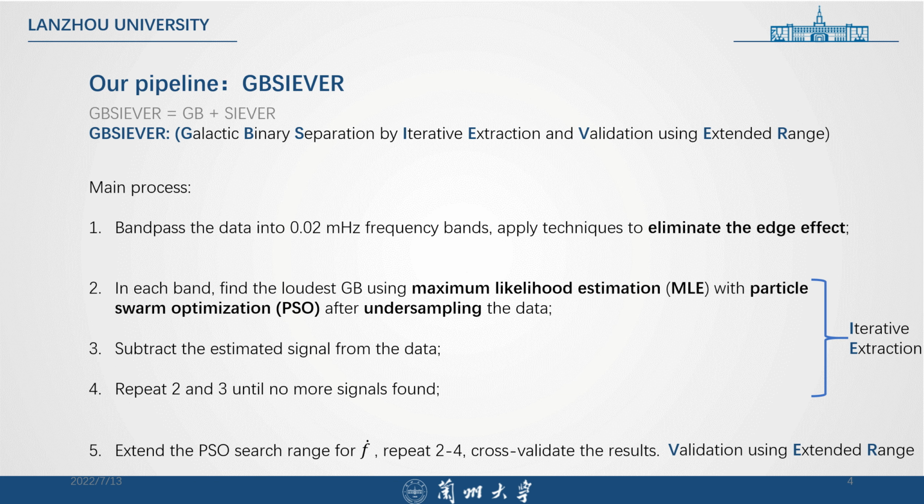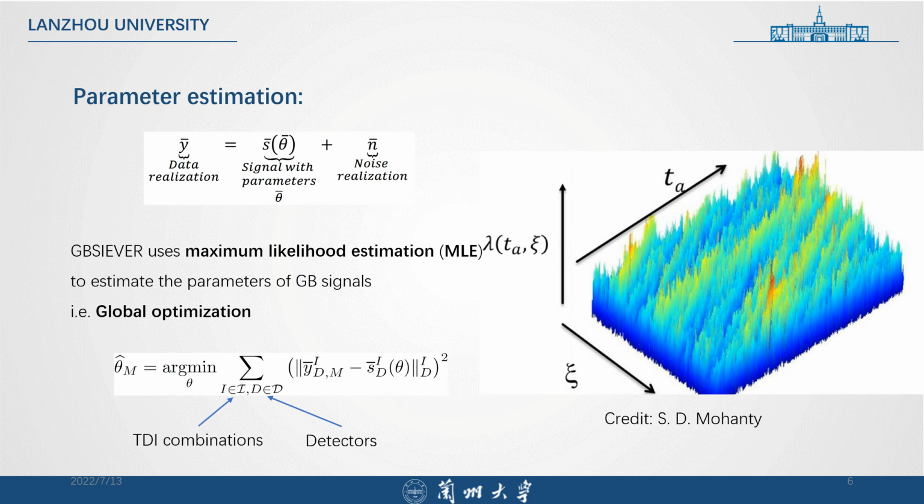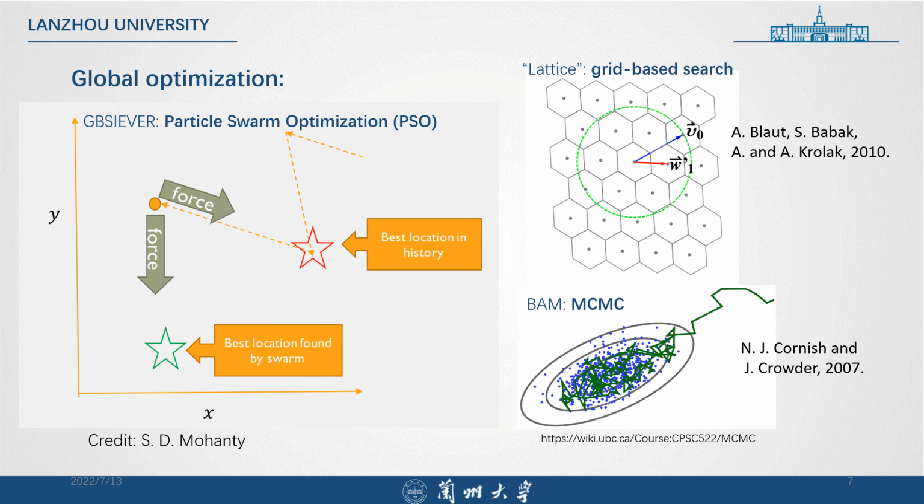And which is called the cross-validation. This is our simplified flowchart of GBSIEVER, describing the process I mentioned in the last slide, but without including the cross-validation. And here we use PSO to find the maximum of likelihood ratio, which is the standard method to estimate parameters, and it turns the problem into a global optimization problem. So for global optimization problems, we can use different methods.